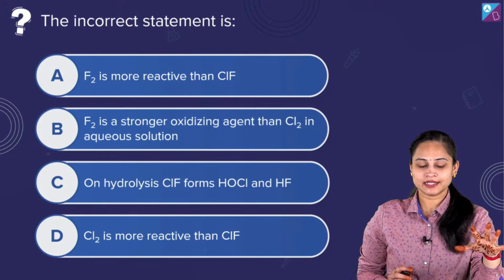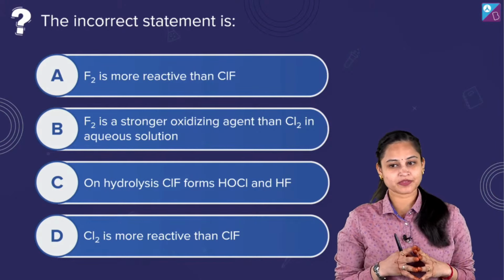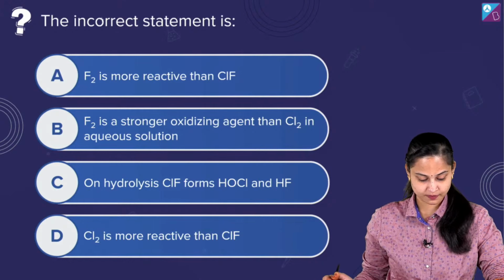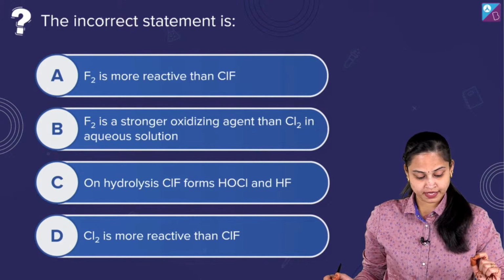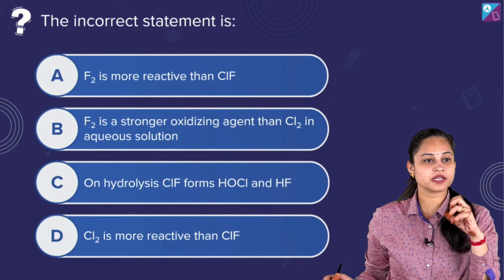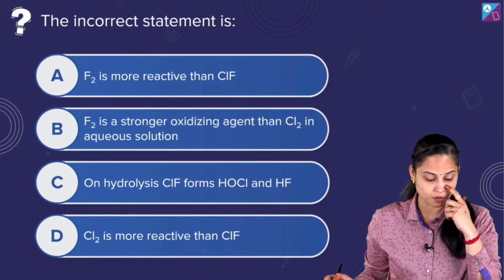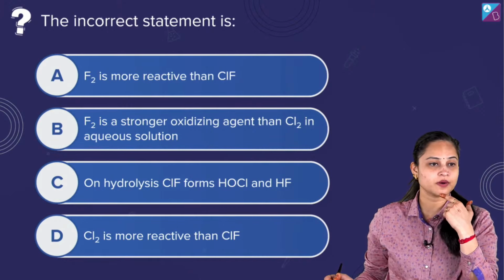You have to tell which option is the incorrect option. Fluorine is more reactive than ClF. Fluorine is a stronger oxidizing agent than chlorine in aqueous solution. On hydrolysis, ClF forms HOCl and HF, and D says that Cl2 is more reactive than ClF. Gaurav Singh and Om Patil are saying it's option A, and Rahul Yadav is also saying option A, which is incorrect. So what should I say about it?